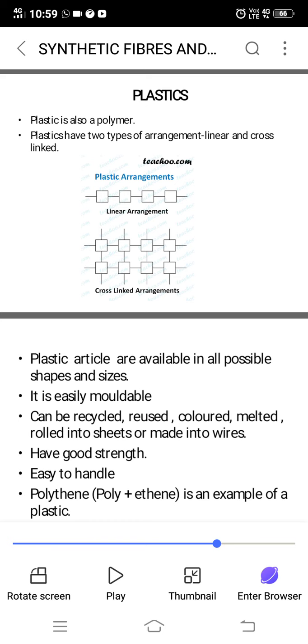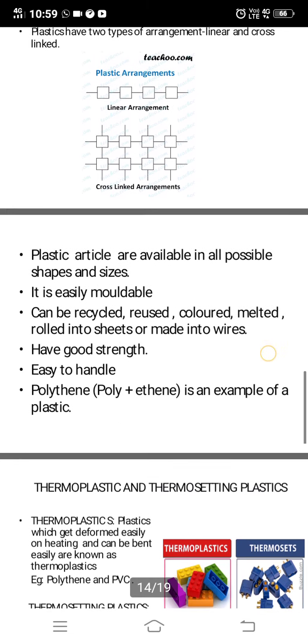An example of plastic is polythene. Polythene, you know, the polythene cover which you used, that is polythene. It is an example of plastic. Poly and ethene is polythene.